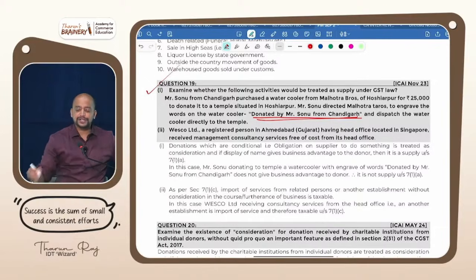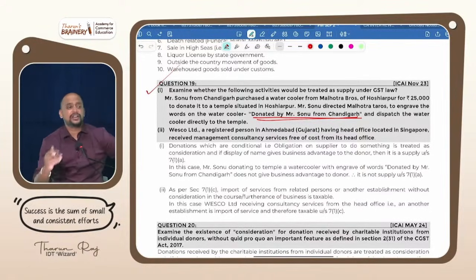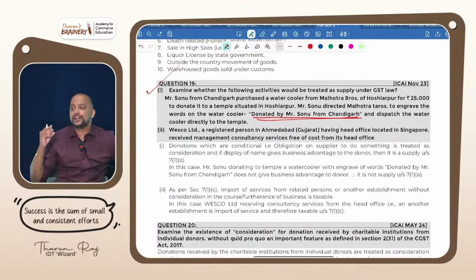So just Mr. Sonu's mention means there is no business advantage to the donor. Therefore, it is not treated as conditional donation. Unconditional donation, treat as consideration or not treat as consideration? Not treat as consideration. Consequently, it is not a supply.